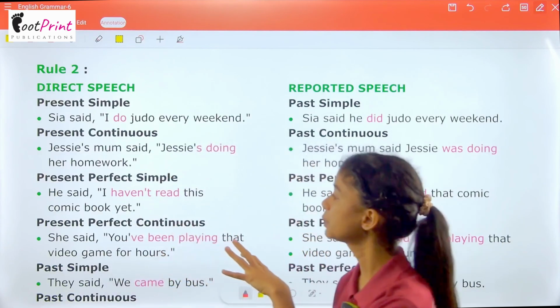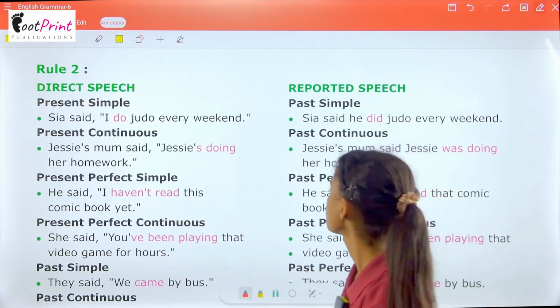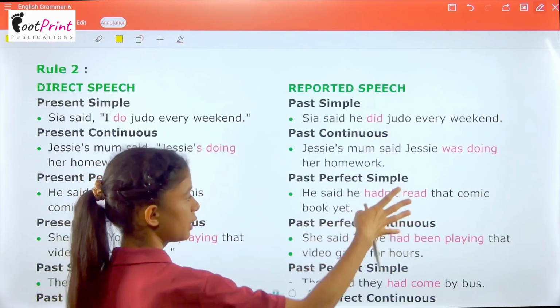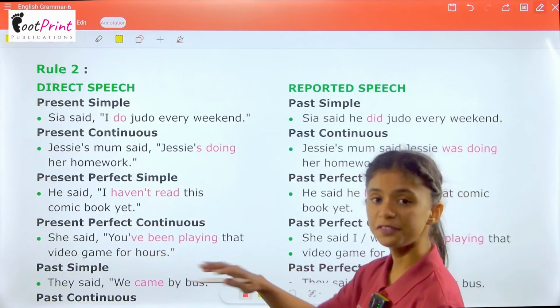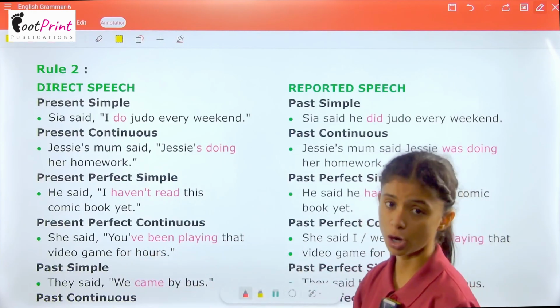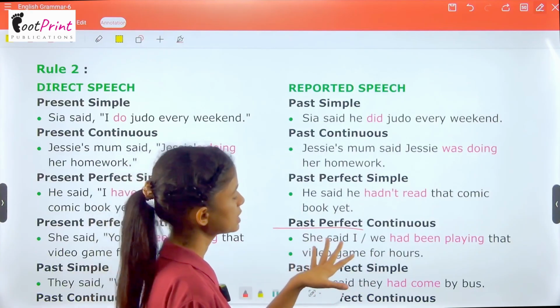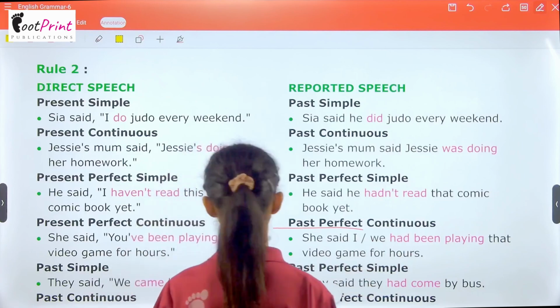Now we have present perfect simple. He said, "I haven't read this comic book yet." And it becomes past perfect simple: He said he hadn't read that comic book yet. Now we have present perfect continuous. She said, "You have been playing that video game for hours." And now it will be converted into past perfect continuous: She said we had been playing that video game for hours.